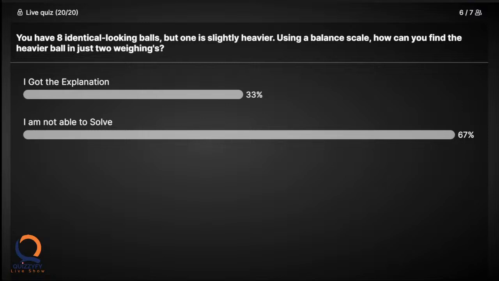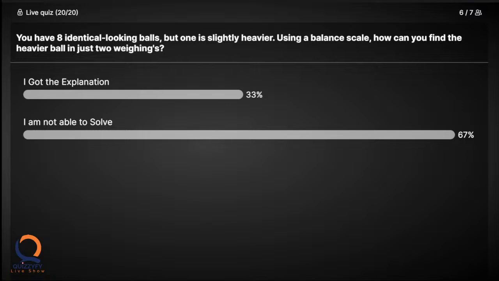First, we have to find. You told that every ball is 10 grams and the other ball is 11 grams. So we can split those 8 balls in 2 and put them on the scale. 4 balls on one side, another 4 balls on the other side. And in that, we can find out which side has more. And from that, we can find out which one has more weight.